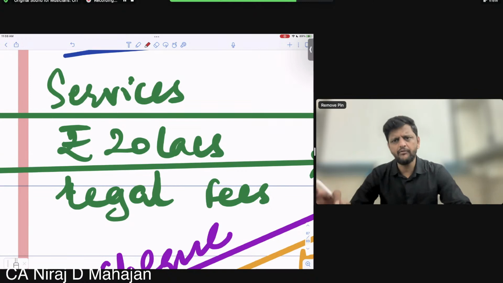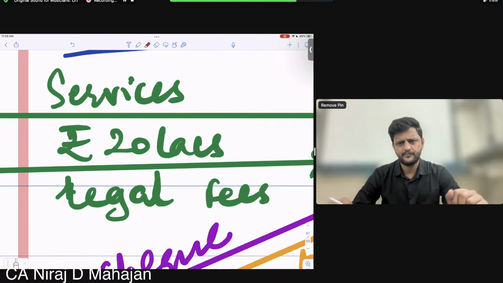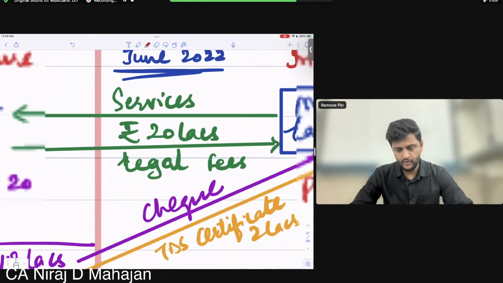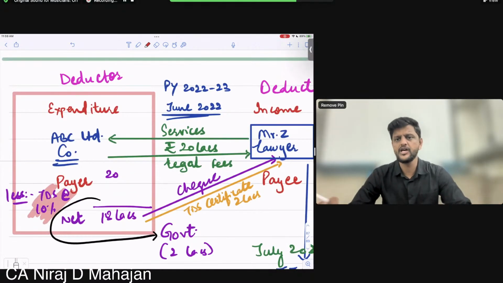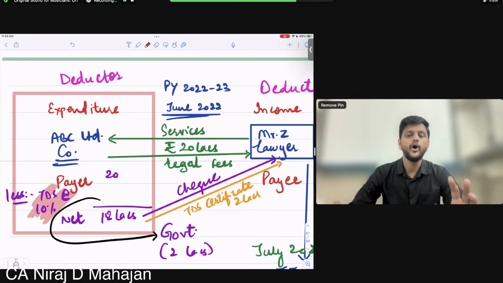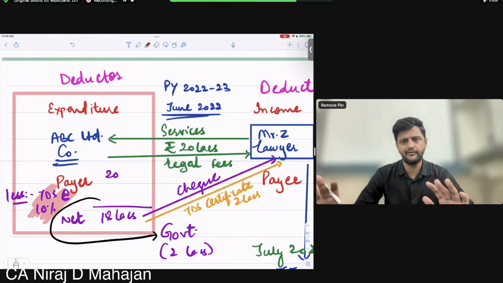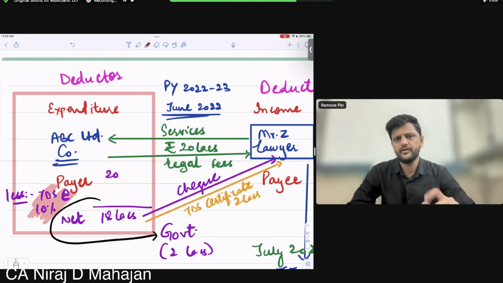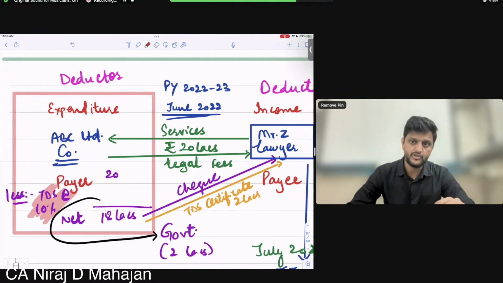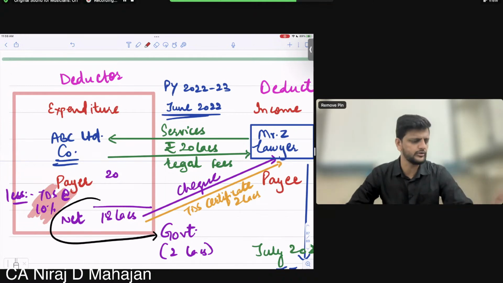Okay? However, now understand. If the payer, the company in this example, does not deduct, or deducts but does not pay to the government, it is a problem or not a problem? It is a problem. First of all, no deduction. Or secondly, bacho, deducted but not paid to the government. Clearly here, both of them are a problem.